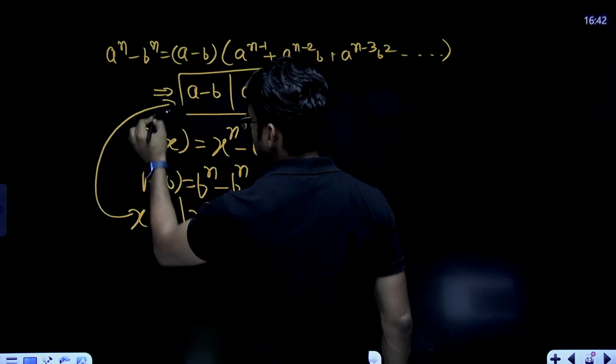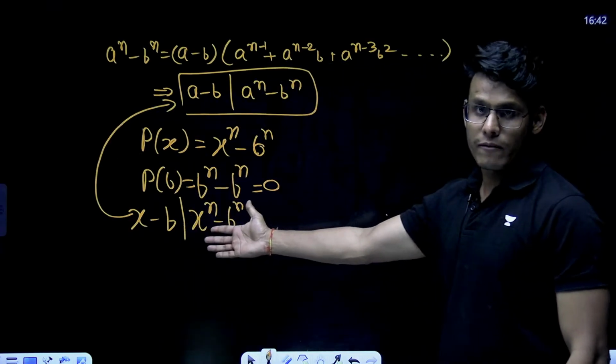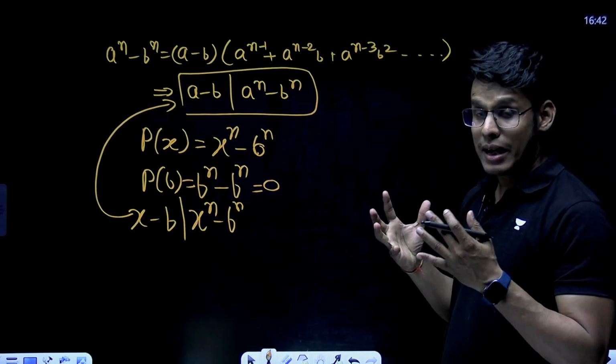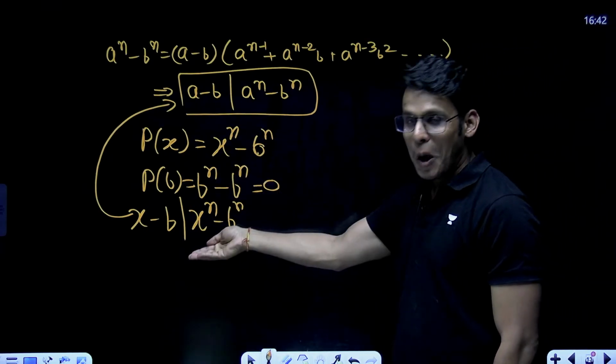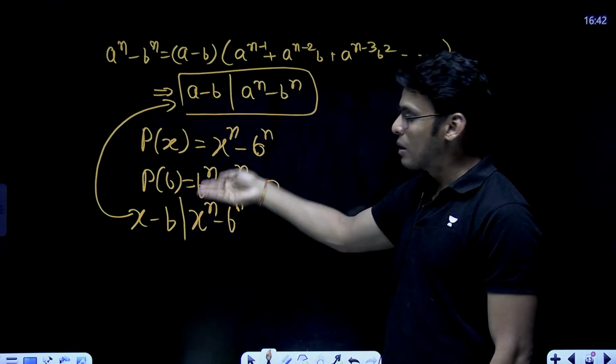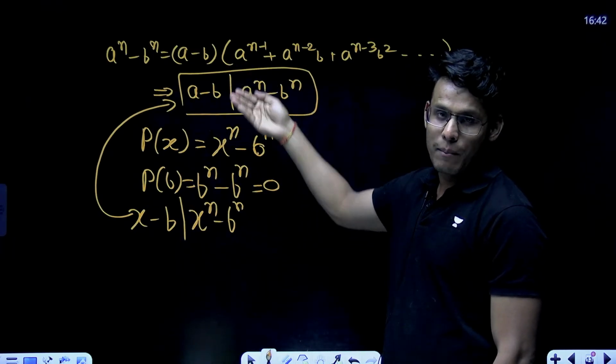This is one more way to see it. What I'm trying to connect here is, this is a polynomial thing, and this is a number thing. So you can relate polynomials with numbers. I hope I am making my point clear.